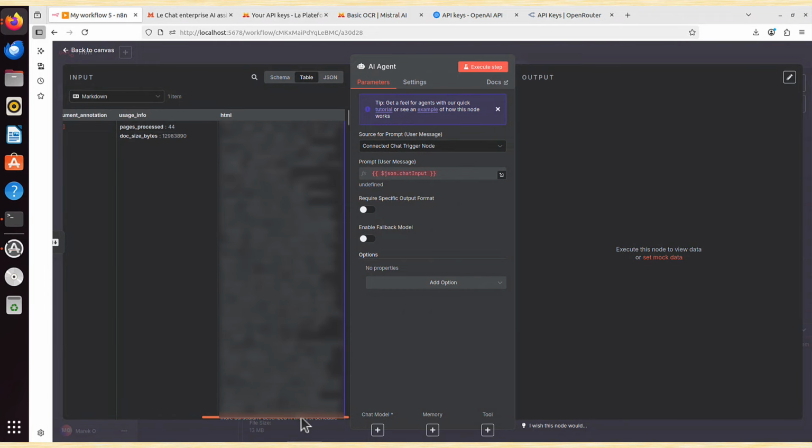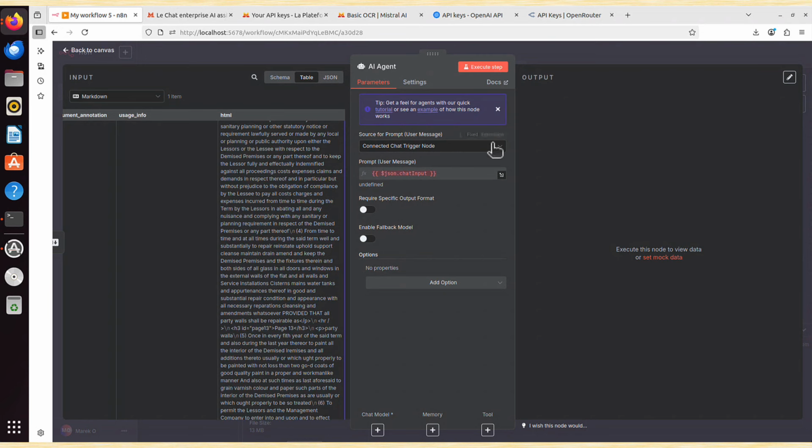And now on the left side, on the input, if we slide to the right, we've got this HTML code. And maybe let's scroll it down a little bit, so there is no personal information, only some generic one. And all I have to do here is to create a prompt for my AI agent. What should be the source of the prompt? And I say, I will define it below.